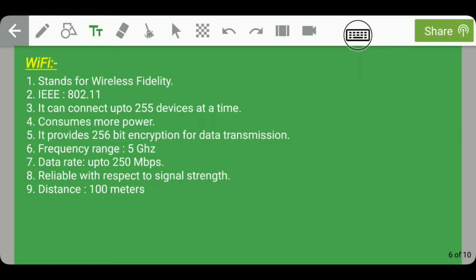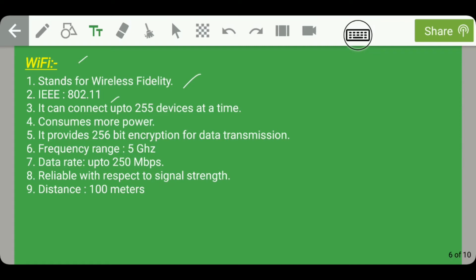Guys, talking about the next wireless technology, that is Wi-Fi. Some main features of Wi-Fi are that it stands for wireless fidelity. Moreover, the IEEE standard for Wi-Fi is 802.11. It can connect up to 255 devices at a time. Moreover, it consumes more power compared to Bluetooth. So if you transfer data using Bluetooth from one mobile to another, then the consumption of battery is very less.